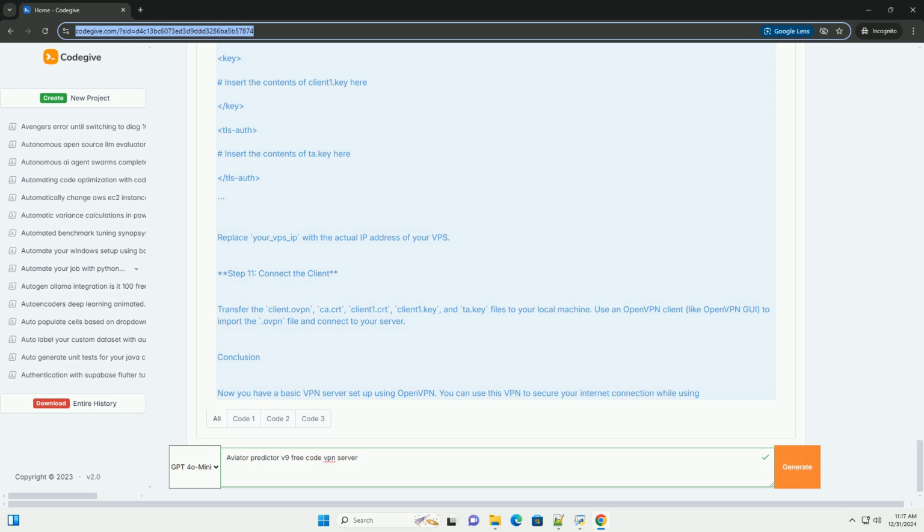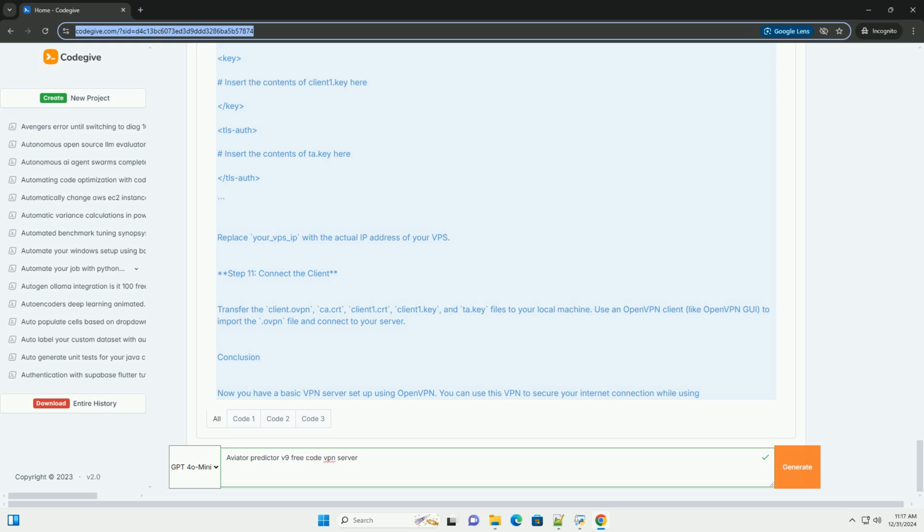Step 11. Connect the client. Transfer the client.ovpn, ca.crt, client1.crt, client1.key, and ta.key files to your local machine. Use an OpenVPN client, like OpenVPN GUI, to import the .ovpn file and connect to your server.